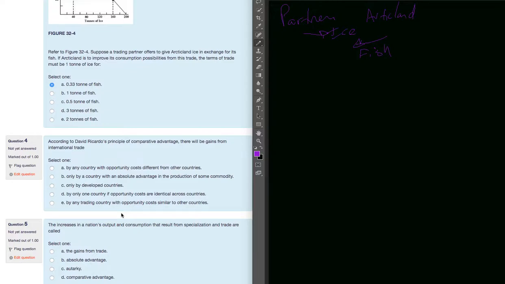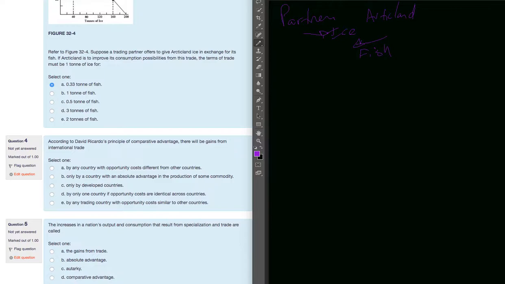According to David Ricardo's principle of comparative advantage, there will be gains from international trade by any country with opportunity cost different from other countries. That is true. That is the right answer, but let's see the other bad answers.